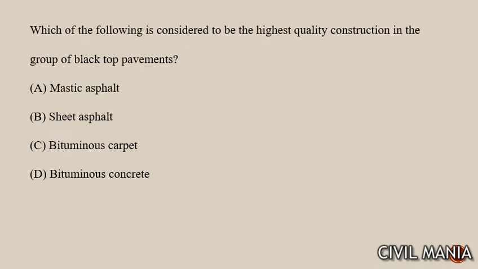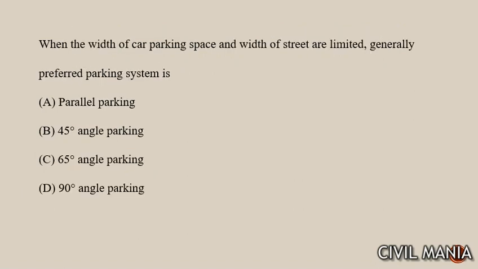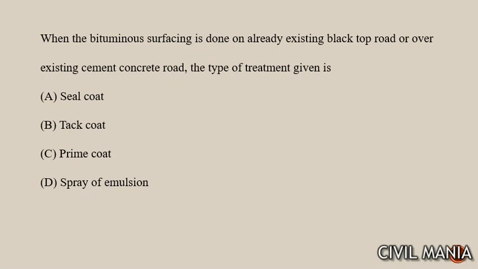Which of the following is considered to be the highest quality construction in the group of blacktop pavement? In the blacktop pavement, bituminous concrete is considered as the highest quality. Next question, when the width of the car parking space and width of the streets are limited, जनरली प्रिफर्ड पार्किंग किस तरीके से रखा जाए, पार्किंग किया जाता है पैरेलल पार्किंग जब स्पेस कम होगा। नेक्स्ट, when the bituminous